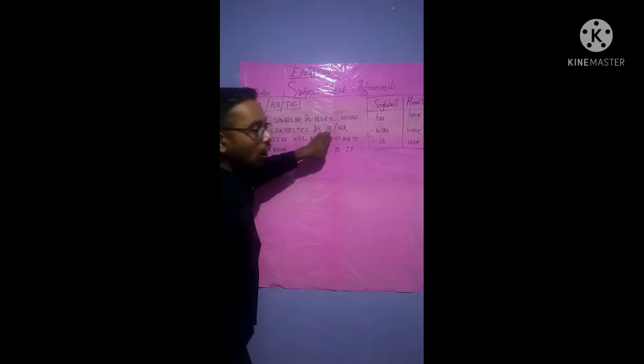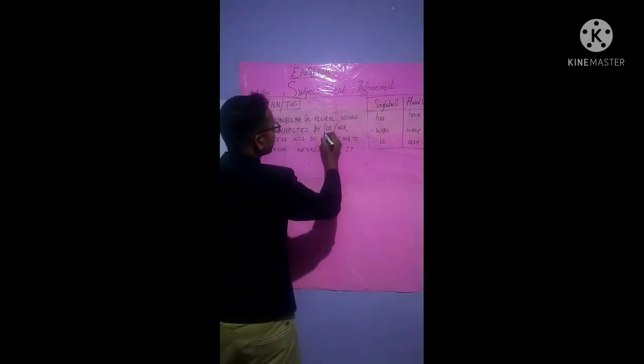Now I will drop this and I will explain the third rule and the fourth rule, all right? Now the third rule of subject verb agreement is: if singular and plural nouns are connected by or, nor, isn't it?